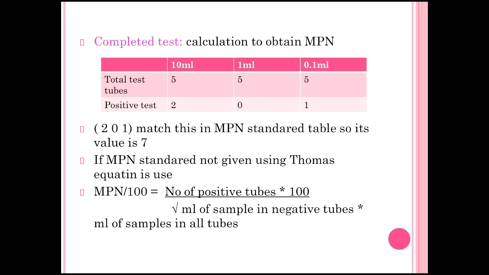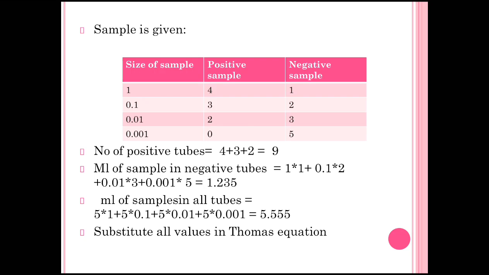Whenever we find the number of positive tubes and these other two values, we can calculate the MPN number without using the standard table. Now for calculating this, we are taking one example or problem. In the table, the first column is the size of sample, the second column is positive samples, and the third column is negative samples.